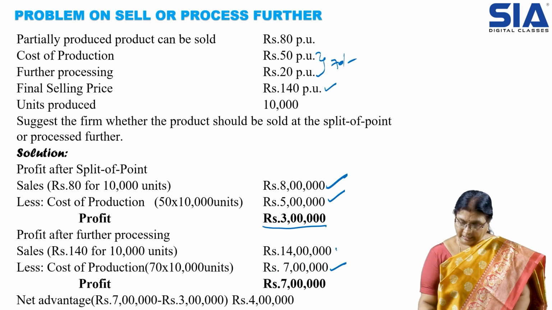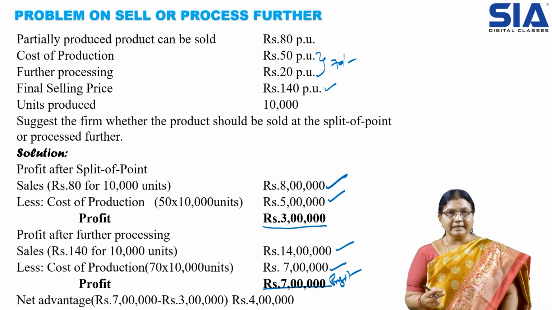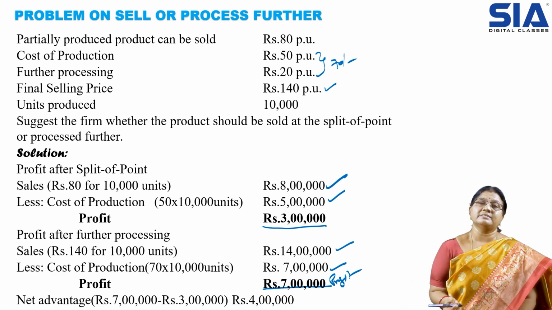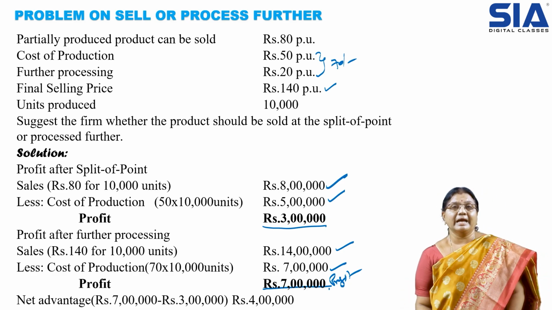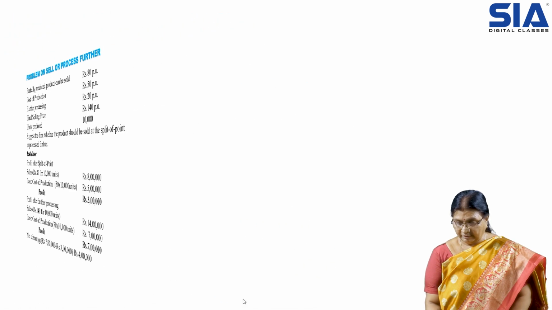Sales are 14 lakhs, so 7 lakhs is the profit. So you can see the difference. If we sell immediately, we earn 3 lakhs of profit. If we further process and sell, we can earn 7 lakhs. So for further processing, we earn a 4 lakh difference.